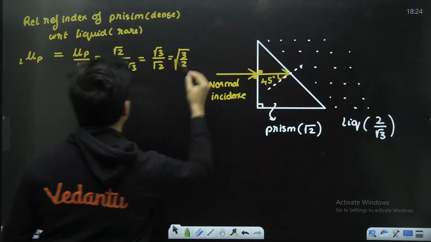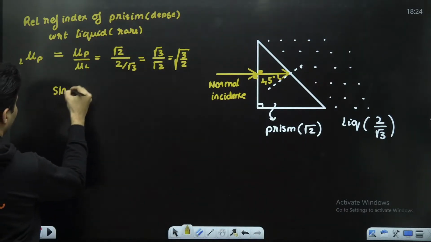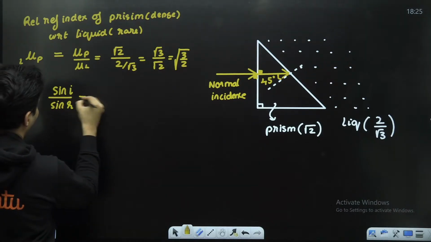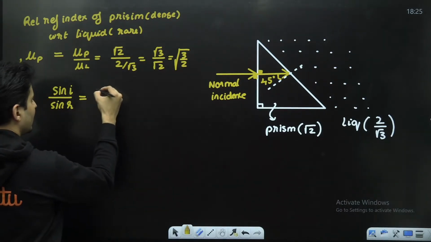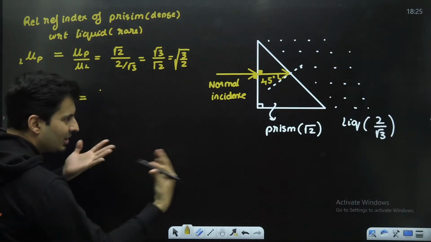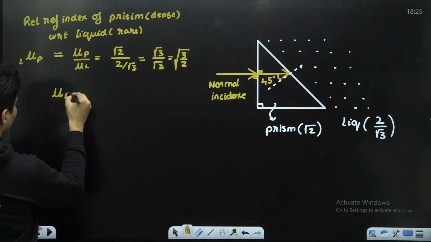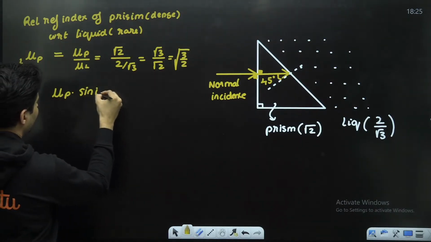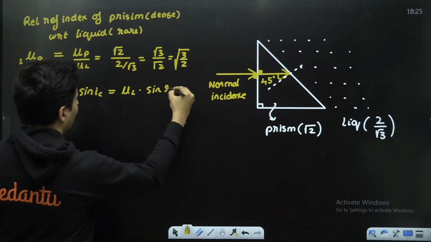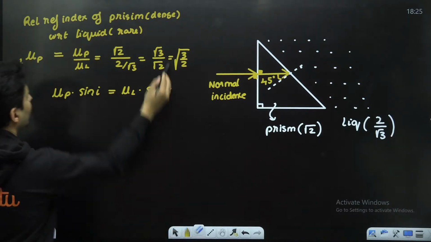This part we have already found. So now I can say sine of the incident angle upon sine of r, since the light is going from the glass to the liquid. Otherwise, the refractive index of the prism into sine of the incident angle will be the refractive index of the liquid into sine of the angle of refraction. This is not IC, this is just I. This is sine of I. We don't even need this actually.